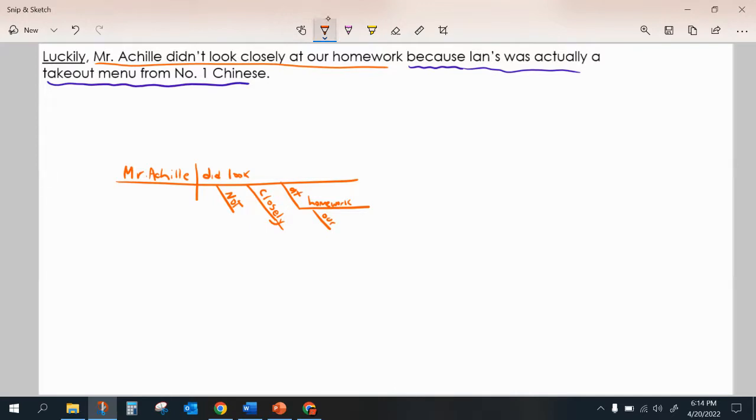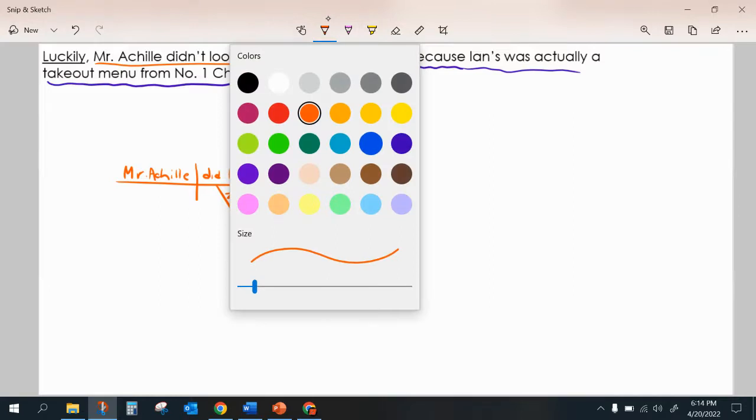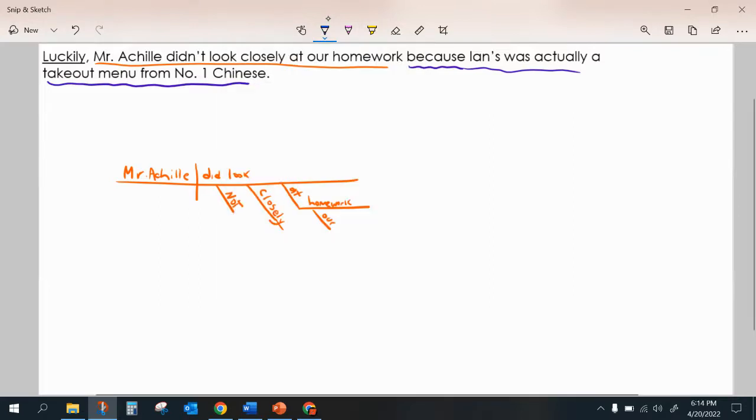All right, so let's do our second clause here, which is our adverb clause. And it says, because Ian's was actually a takeout. So that's a little peculiar. It's something we're actually going to take on right after this first worksheet we're doing. But let's focus on what we have in front of us, Jeffrey, one thing at a time.